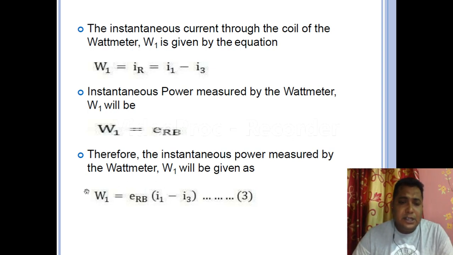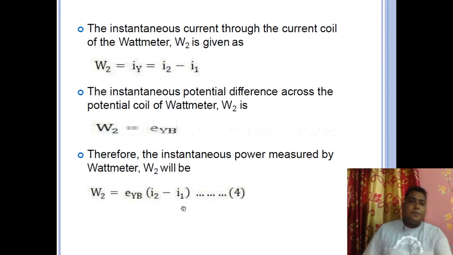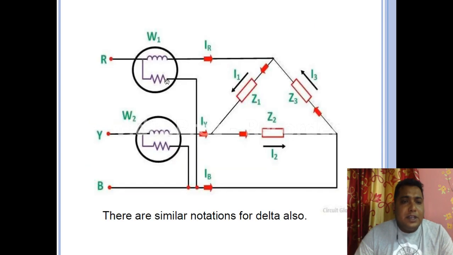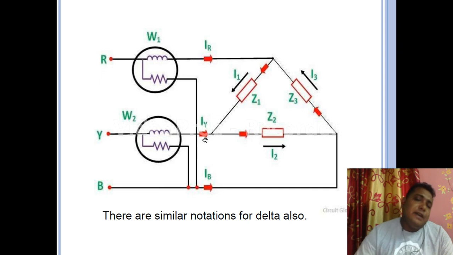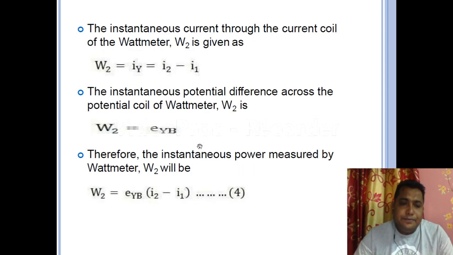This is the equation for the wattmeter. So coming to the next, again Iy is equal to the difference between I1 minus I2. See again here, Iy is equal to I1 minus I2. As the directions are opposite, we have to do that. So I1 minus I2 is equal to Iy, I2 minus I1 actually, that is Iy, and this